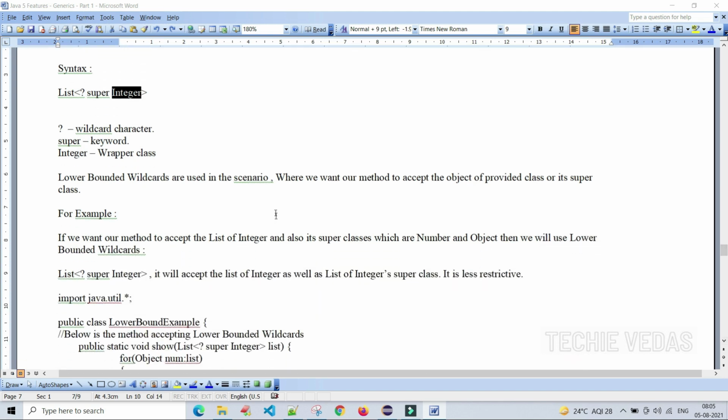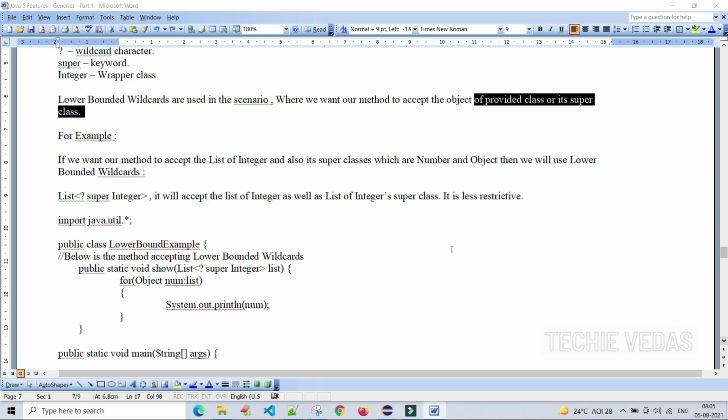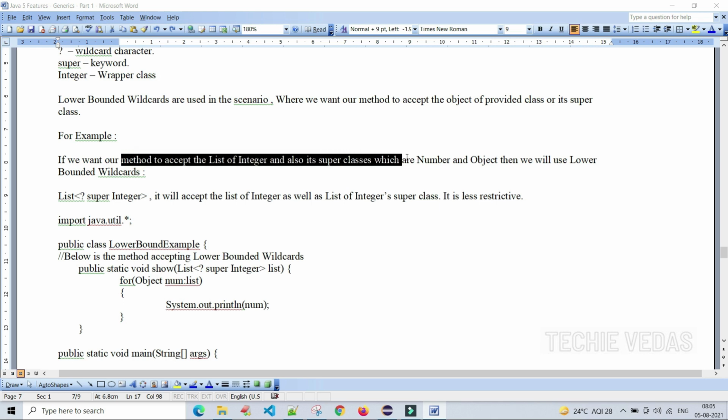Lower bounded wildcards are used in this scenario where we want our method to accept the object of the provided class or its super class, the same class, provided class or its super class. Let's see the example for lower bound wildcard. If we want our method to accept the list of integer and also its super classes, which are number and object, then we will use the lower bounded wildcards, because number and object are super classes to integer class.